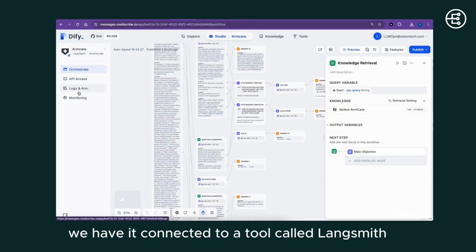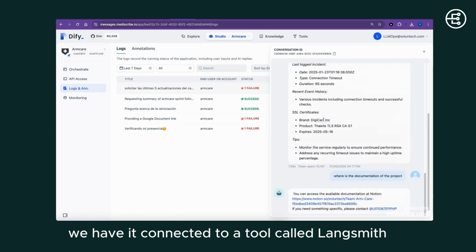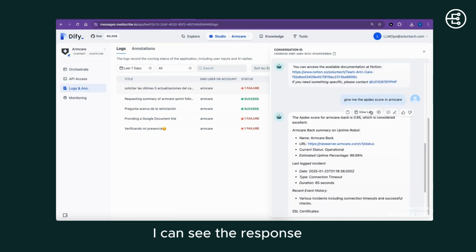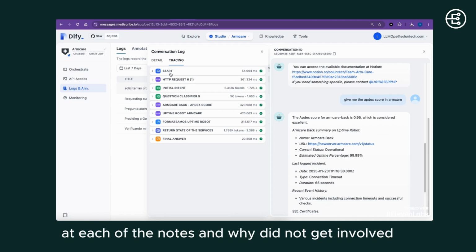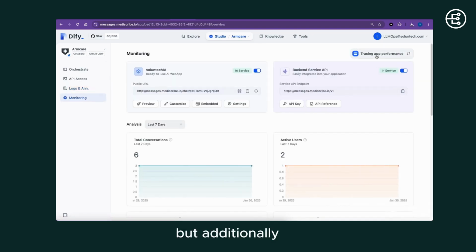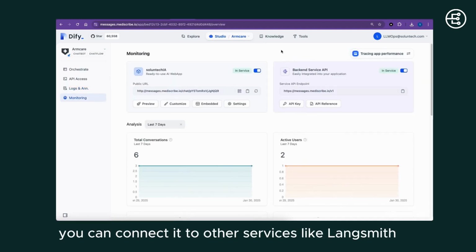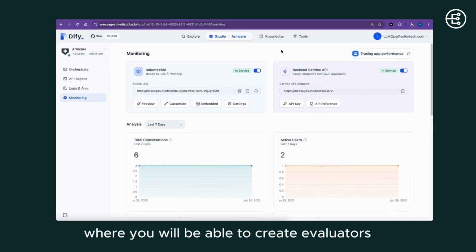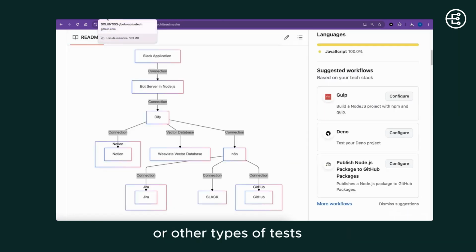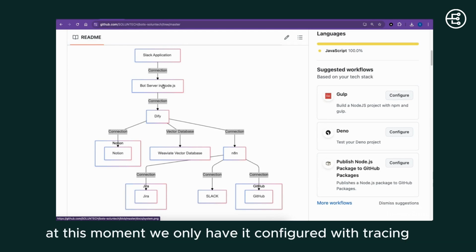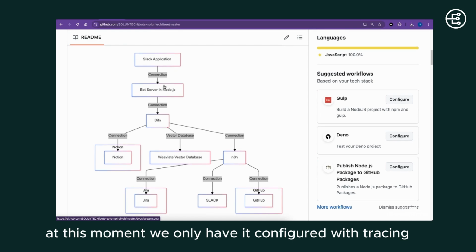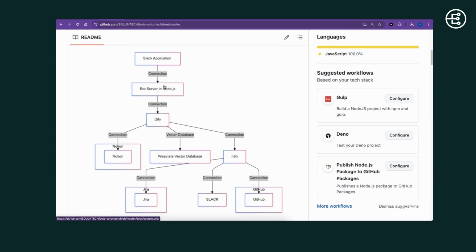We have it connected to a tool called Langsmith. From here I can see the response and I can see the trace of how long it took at each of the nodes. Additionally, you can connect it to other services, where you will be able to create evaluators or other types of much more robust tests. At this moment, we only have it configured with tracing. Basically, this is the pattern we have.